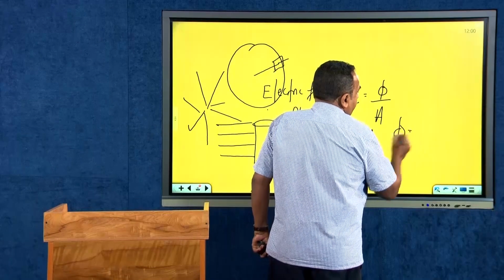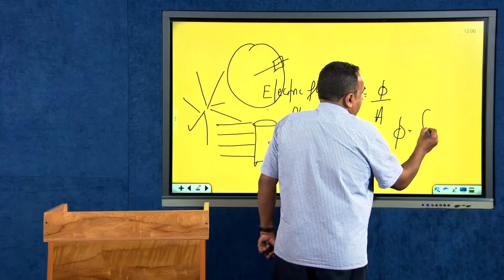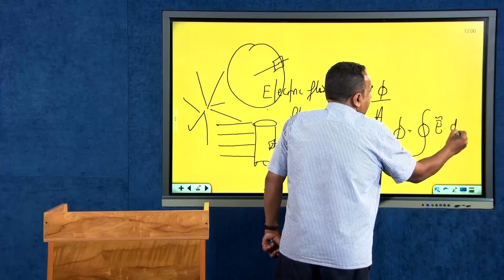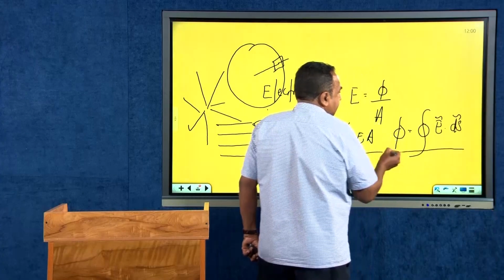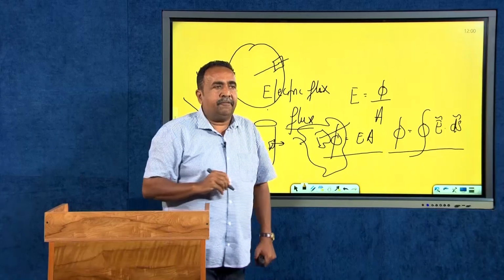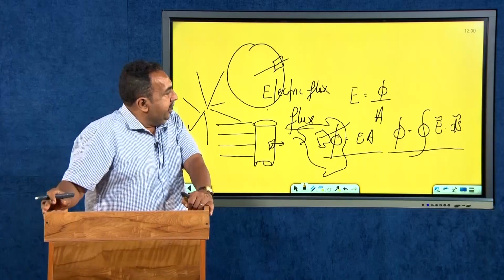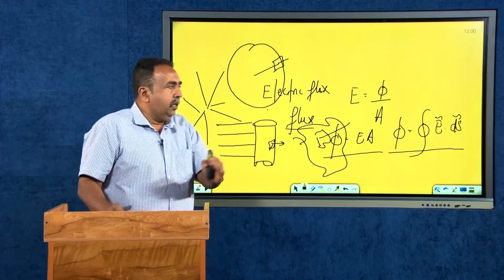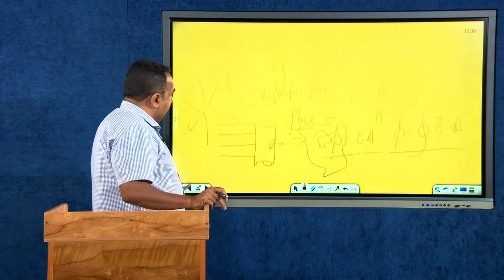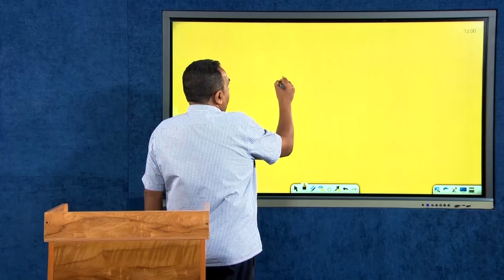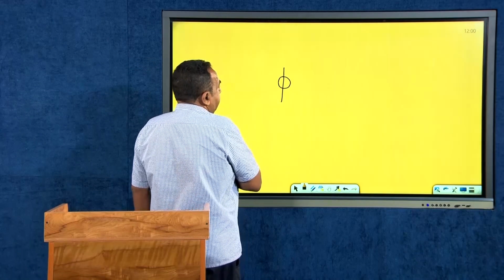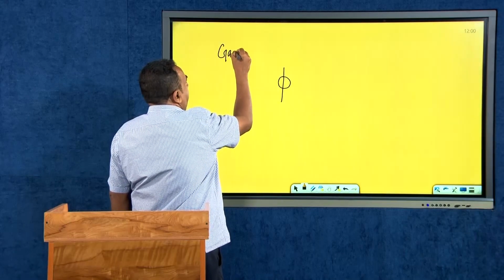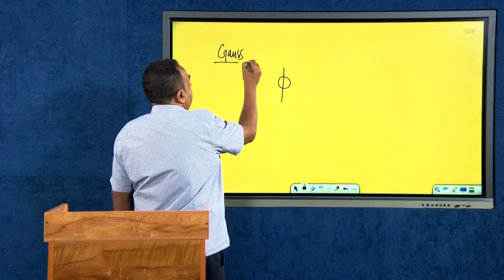I will represent that phi as an integral of the electric field into an elemental surface. This is basically a definition. The flux phi is a closed integral E dot ds. Closed integral E dot ds. And based upon this definition, a very famous law has been defined by the great mathematician Gauss.